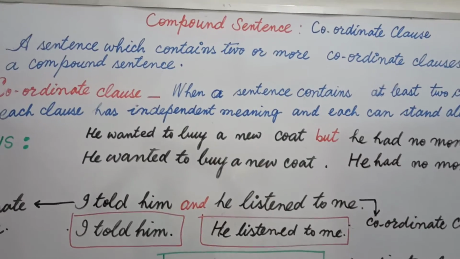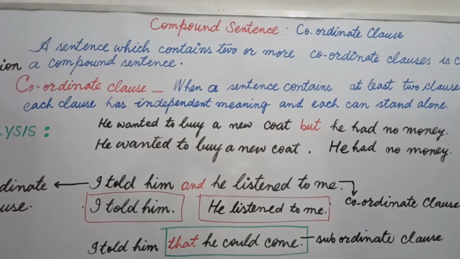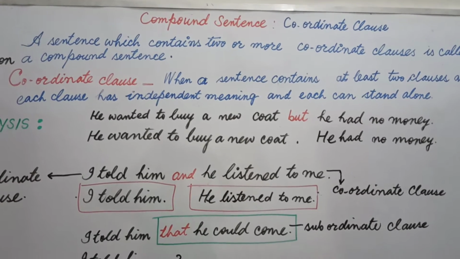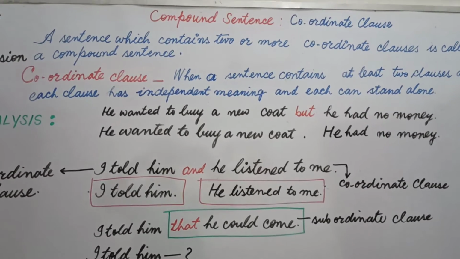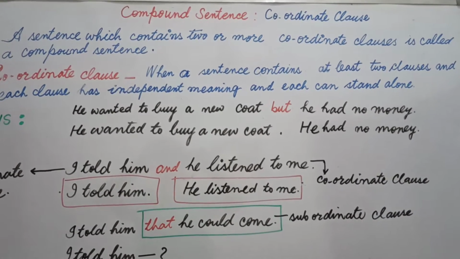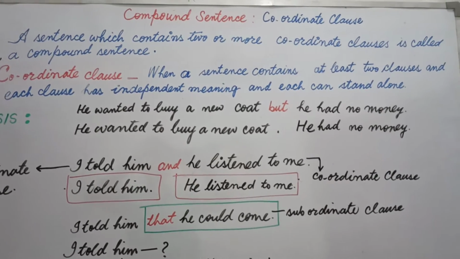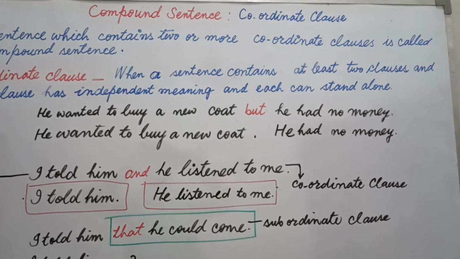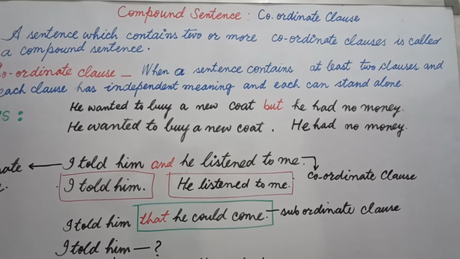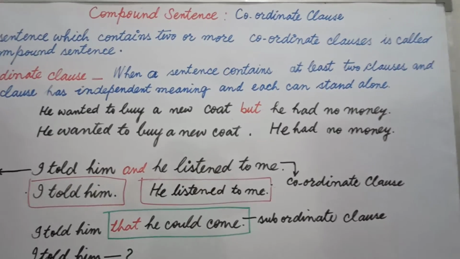Students, as the name coordinate indicates, it supports. Suppose you are on some rank and some other buddy who is on the same rank comes to you, he supports. And what is subordinate? Subordinate is a person that is not on your rank, he is lower than your rank and you will have to supervise him. As the illustration of this clause says, each can stand alone, means you have two parts and both the parts are independent, they don't depend on each other. If they are more than two, they don't depend on one another.